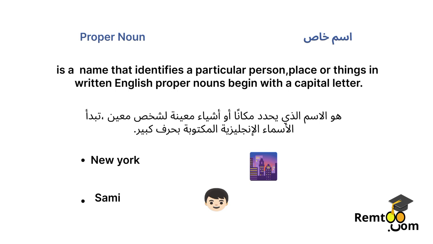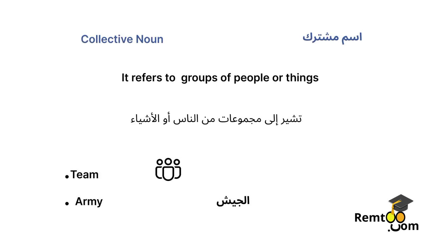A proper noun is a name that identifies a particular person, place, or thing. In written English, proper nouns begin with a capital letter. New York, Sami.